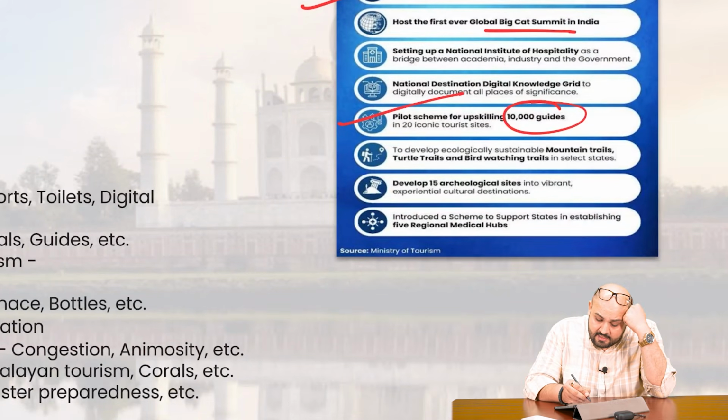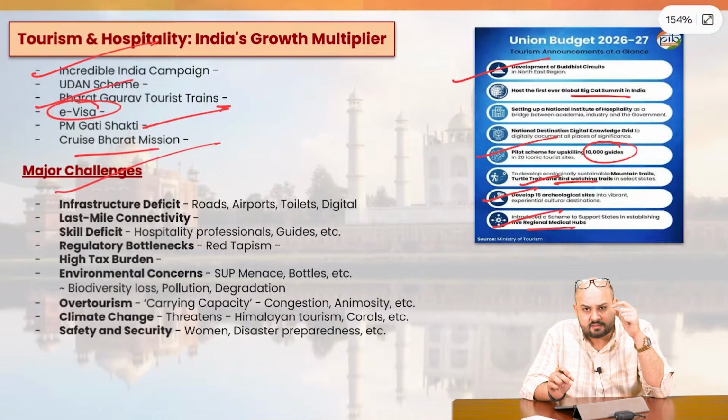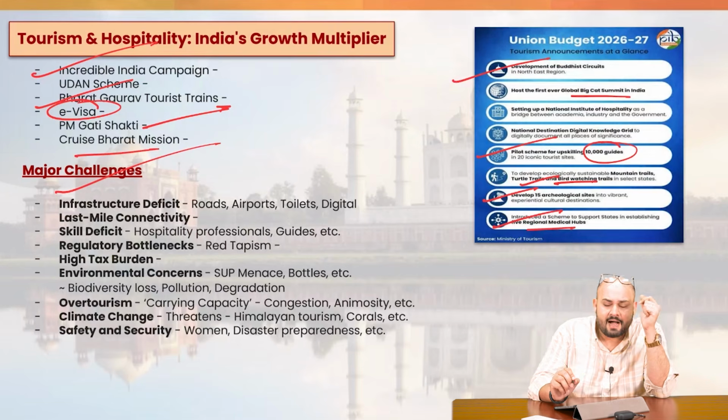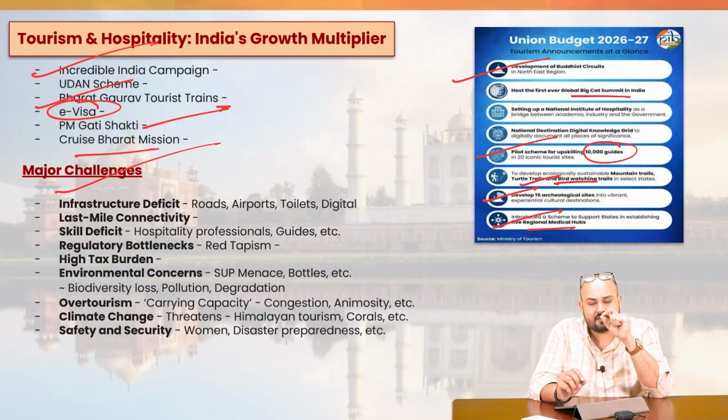To develop ecologically sustainable mountain trails, turtle trails, bird walks, right? Bird watching trails, develop 15 archaeological sites. Then we have the 5 regional medical hubs. So these are the important things which have been announced in the budget. What are the challenges? The very first is infrastructure deficit.